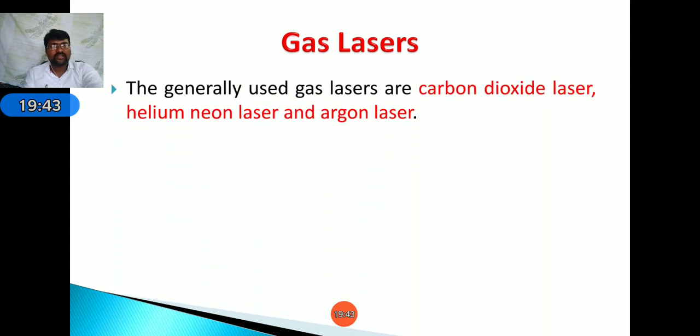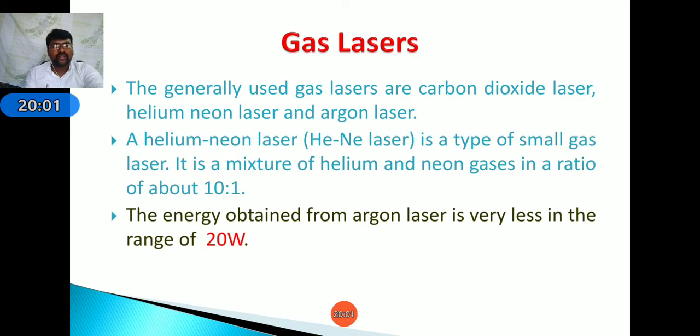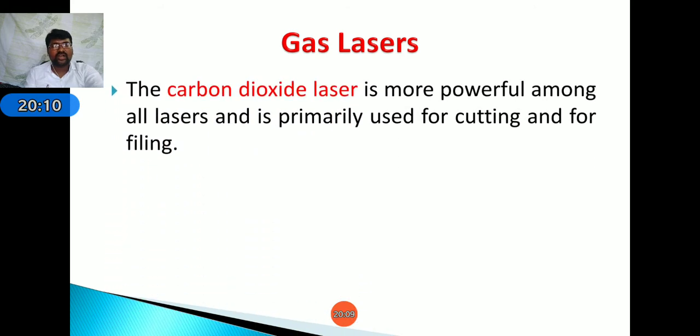Next, coming to gas lasers. The generally used gas lasers are carbon dioxide laser, helium neon laser, and argon laser. A helium neon laser is a type of small gas laser. It is a mixture of helium and neon gas in the ratio of 10 to 1. The energy obtained from this laser is very small, in the range of 20 watts. Next, the carbon dioxide laser is the most powerful among all the lasers.